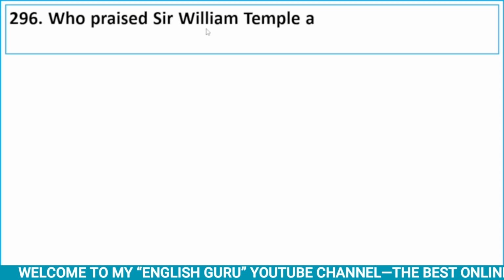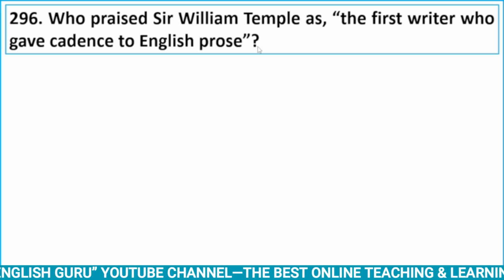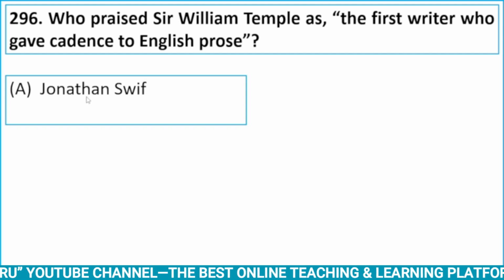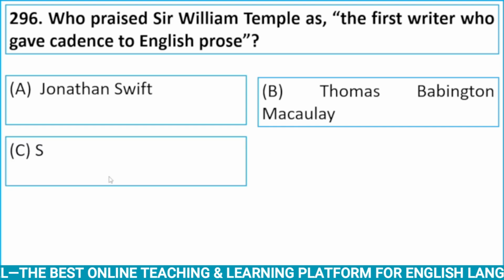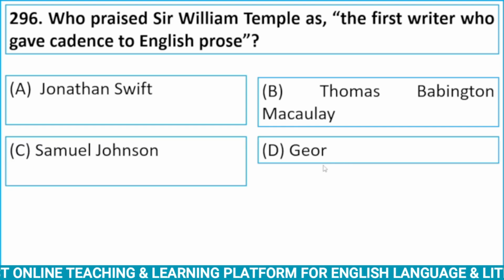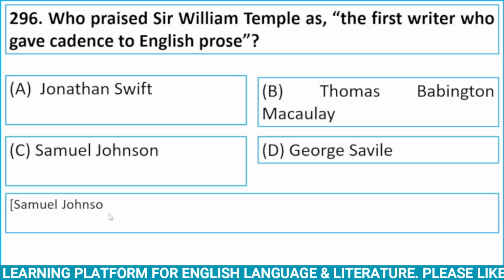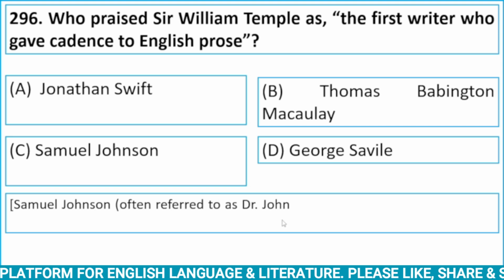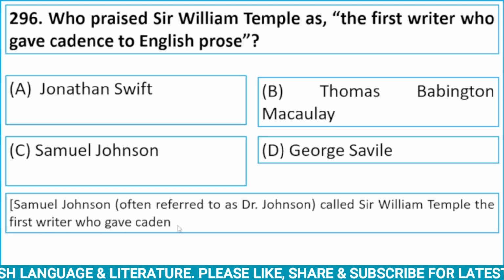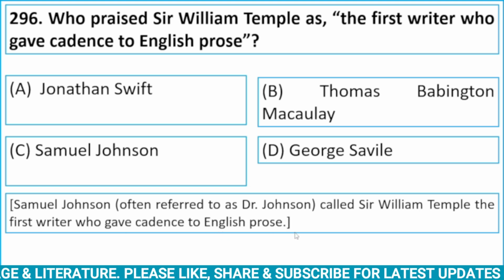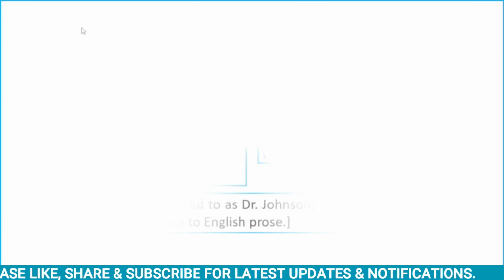Who praised Sir William Temple as the first writer who gave cadence to English prose? Option A, Jonathan Swift. Option B, Thomas Babington Macaulay. Option C, Samuel Johnson. And option D, George Savile. So Samuel Johnson, often referred to as Dr. Johnson, called Sir William Temple the first writer who gave cadence to English prose. Here correct option is C, Samuel Johnson. Alright.